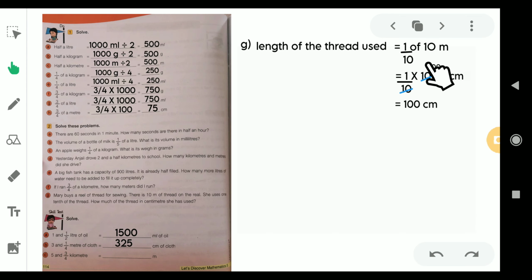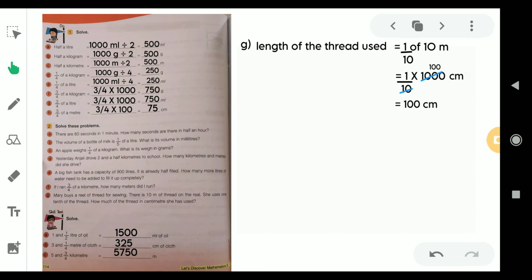So in this 1000 centimeter she used only 1/10 part of it. So divide this 1000 centimeter into 10 parts and take one part, right? So if you divide 1000 by 10, the quotient would be 100 centimeter, which means she has used 100 centimeter of thread from that reel. Let's move on to the next question.